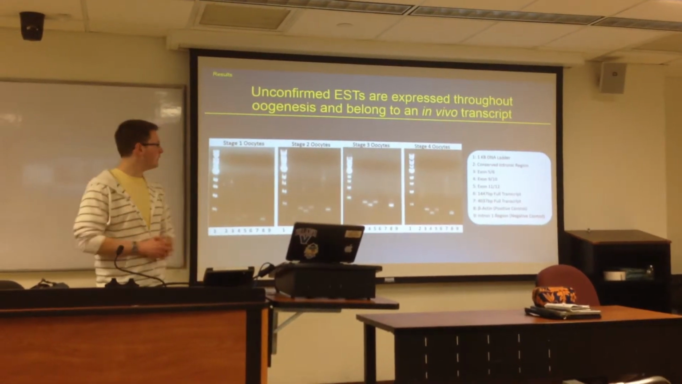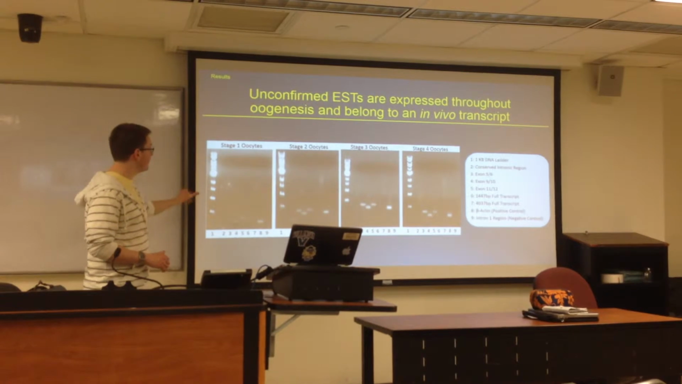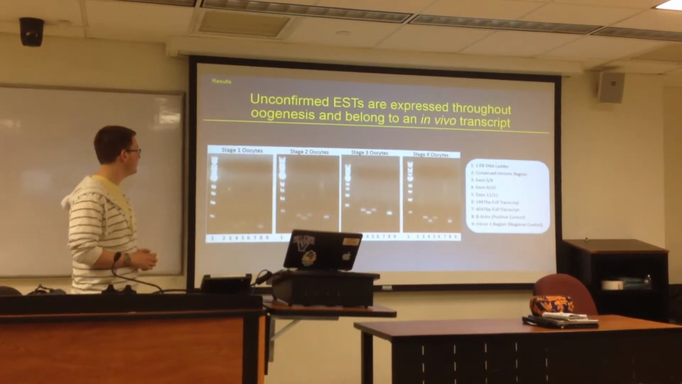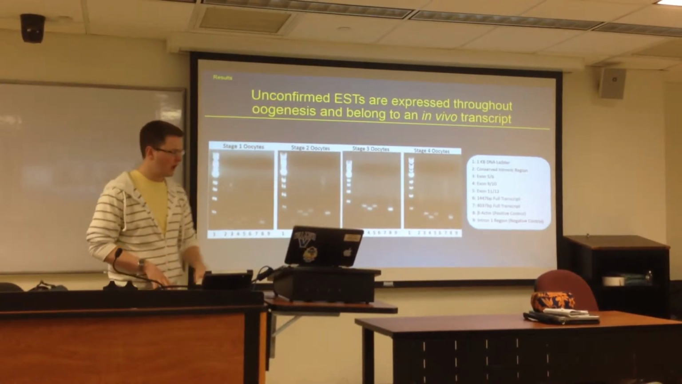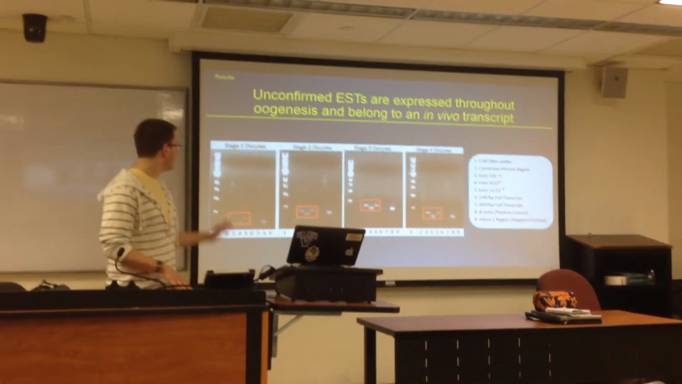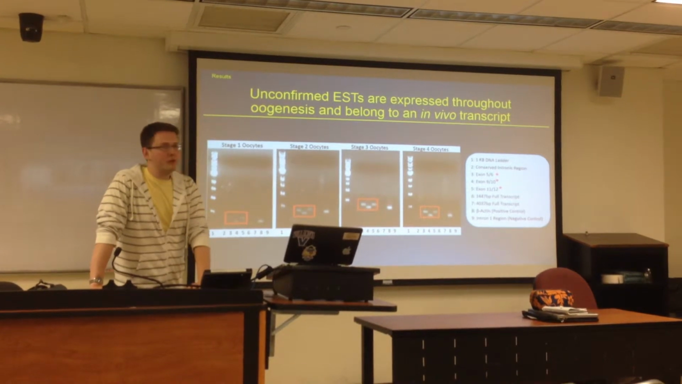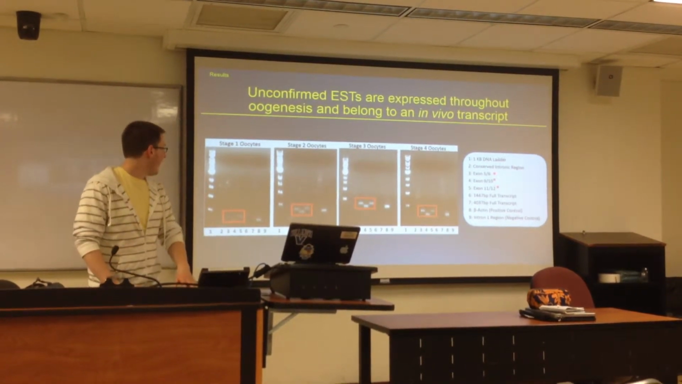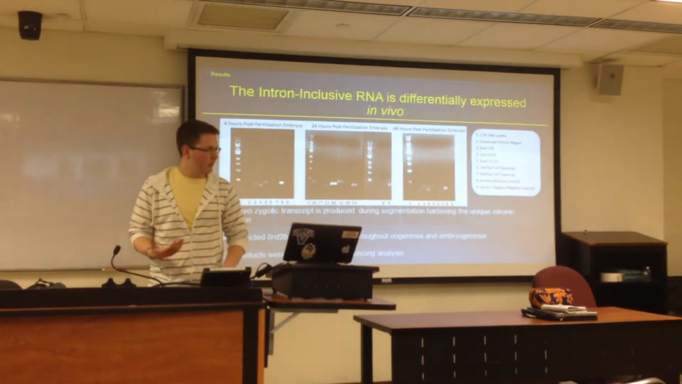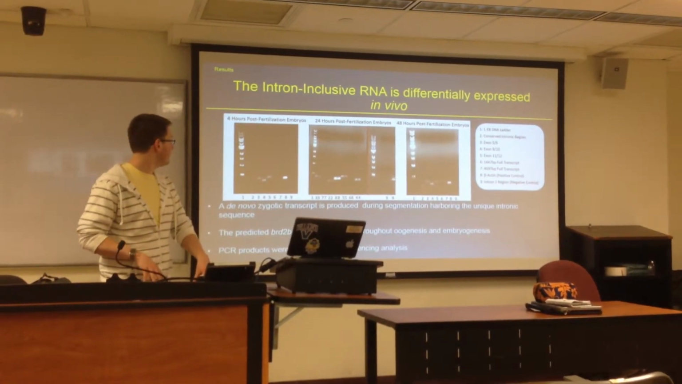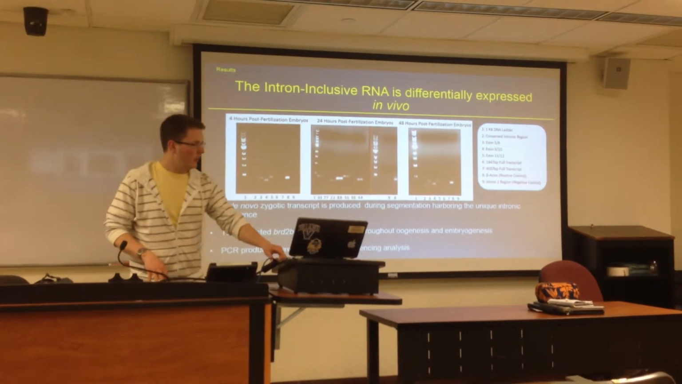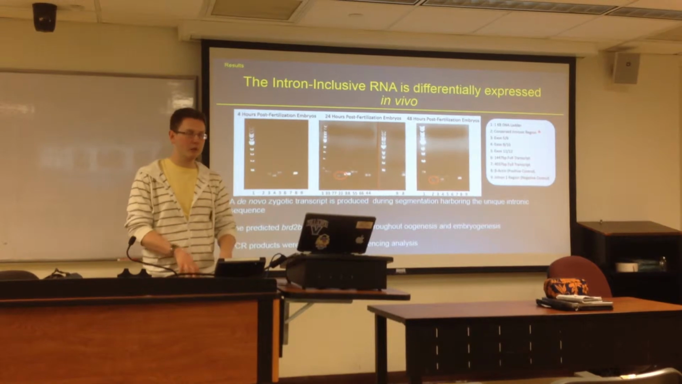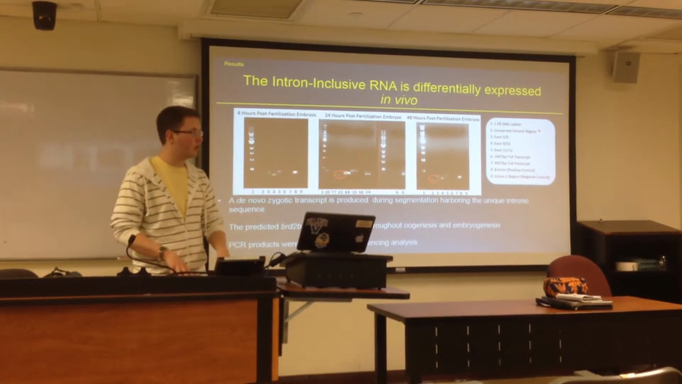And for the RT-PCR results, what you're seeing here is agarose gels run from the PCR results through stages 1, 2, 3, and 4 of oocytes. And most interesting is that through every stage of oogenesis, we have expression of the previously unconfirmed exonic regions. And looking at the embryo stages of stage 4, 24, and 48 hours, we have the expression of the previously cloned RNA transcript with the inclusive intronic region.